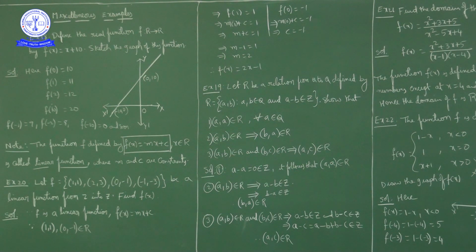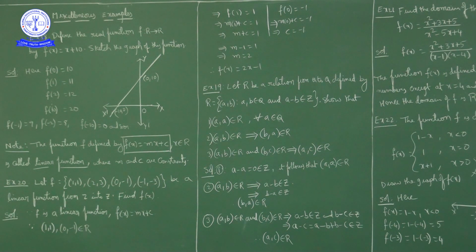Now we will get so many ordered pairs. Now f of minus 1 is how much? Substitute minus 1 plus 10, that is 9. f of minus 2 is minus 2 plus 10, 8. Okay, f of minus 5 is how much? Minus 5 plus 10, 5. Okay, f of minus 10 is 0. So like this we will get many ordered pairs.